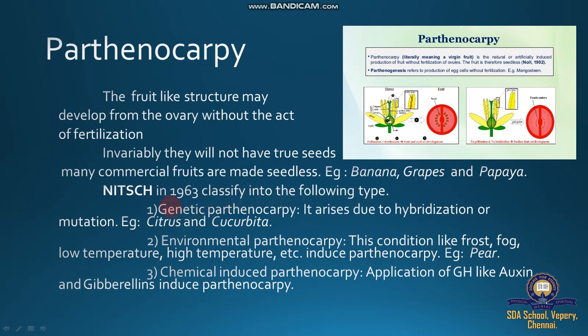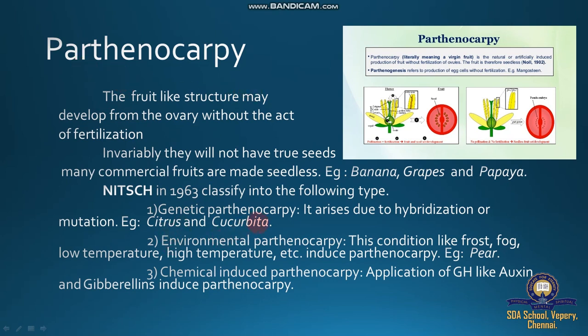Nitsch in 1963 classified parthenocarpy into the following types. Three types of parthenocarpy. Number one is genetic parthenocarpy. It arises due to hybridization or mutation. Mutation is a sudden heritable change, and for these kinds of unfertilized flowers, failure of gamete formation but induces parthenocarpy.